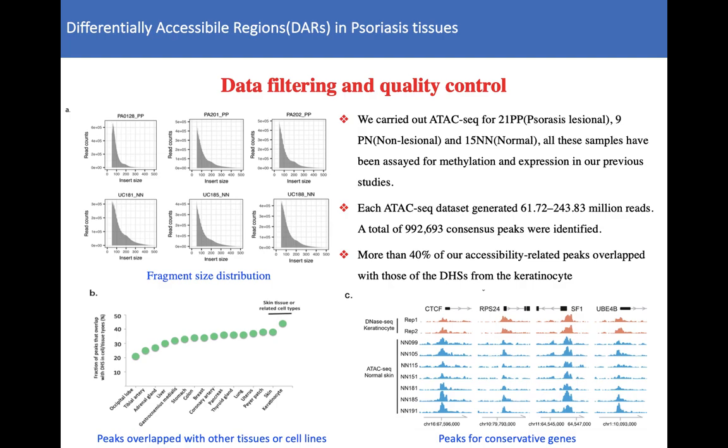All these samples have been assayed for methylation and expression in our previous study. After filtering raw sequencing data, we found most samples obtained a characteristic fragment size distribution with clear nucleosome periodicity. A total of nearly 1 million consensus peaks were identified. Compared with DNase data of many primary tissues or cell lines from the ENCODE project, more than 40% of our accessible peaks overlapped with keratinocyte or skin tissues, suggesting the reliability of our sequencing data. Here we list some conserved genes for presentation.